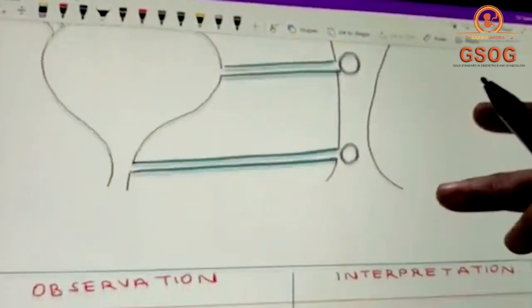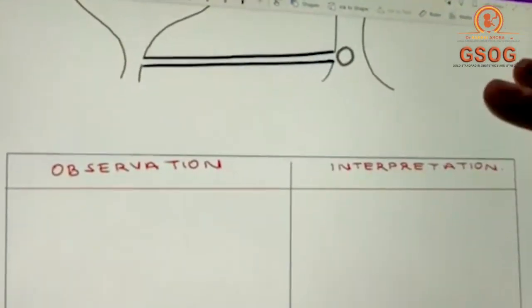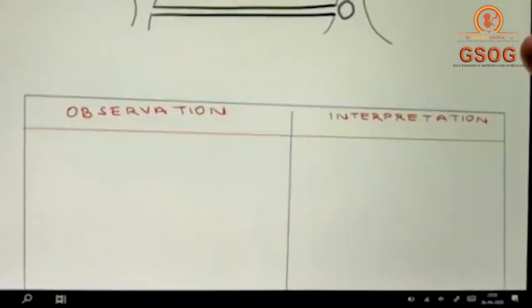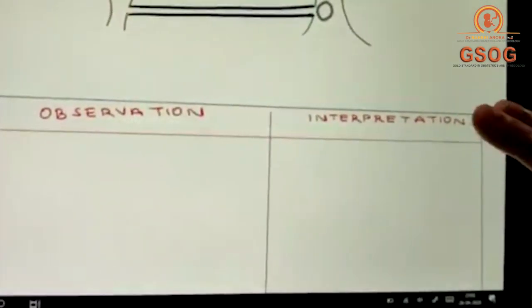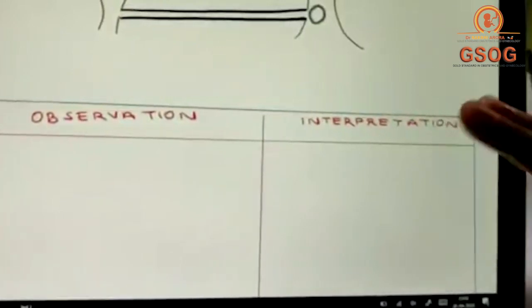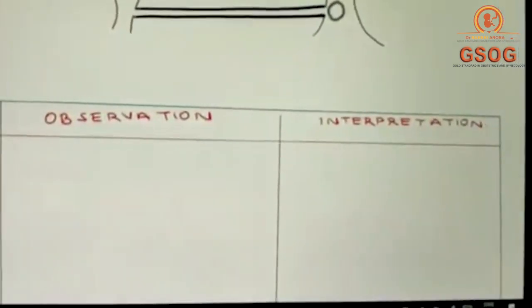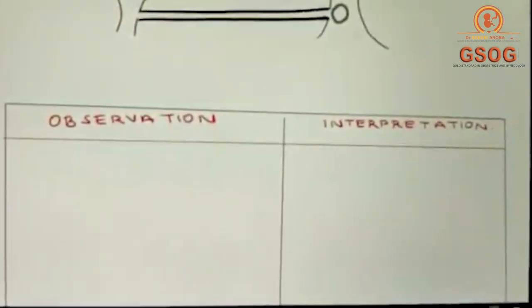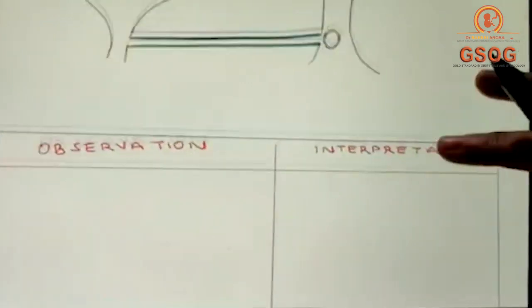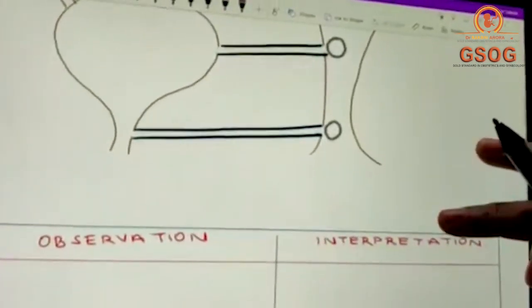So what I want you to do is, you are going to make a table. On one side you are going to write observation, and on the other side you are going to write interpretation. So if your observation is that the uppermost cotton swab is wet with urine but it doesn't have any blue color, then the interpretation becomes a ureterovaginal fistula.